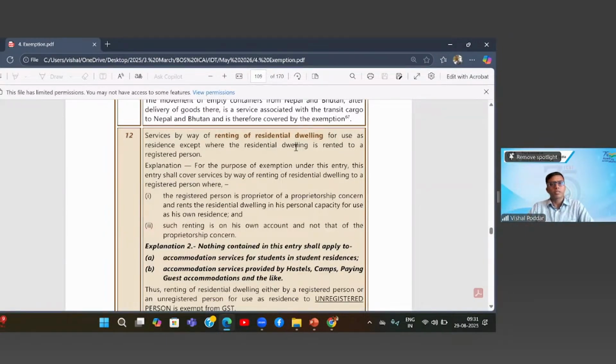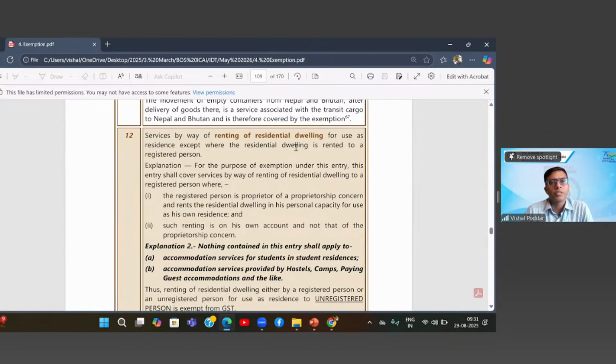So what is covered in this part? If I, the flat owner, am giving this flat to a company because the company wants to give the flat to their general manager or to some CEO, or I am giving this flat to a bank because again the bank wants this flat for their managers or higher officials.